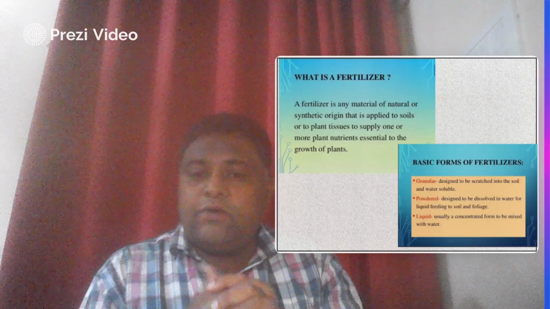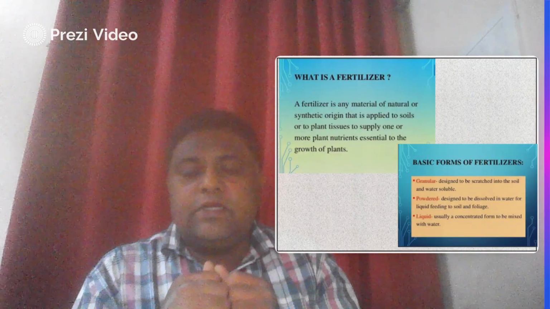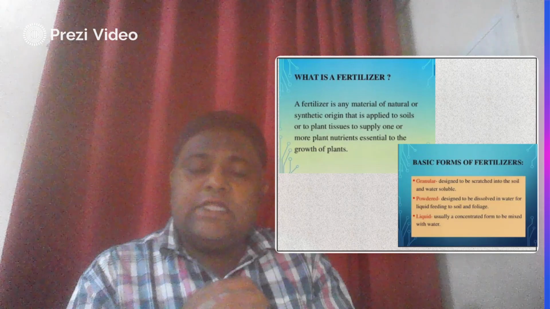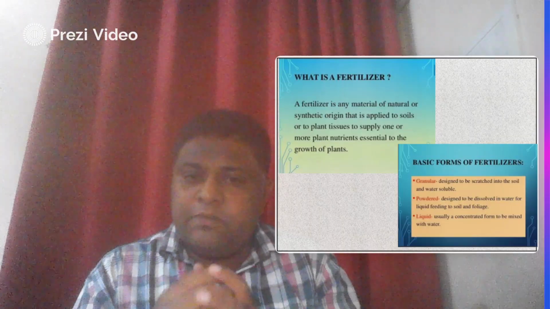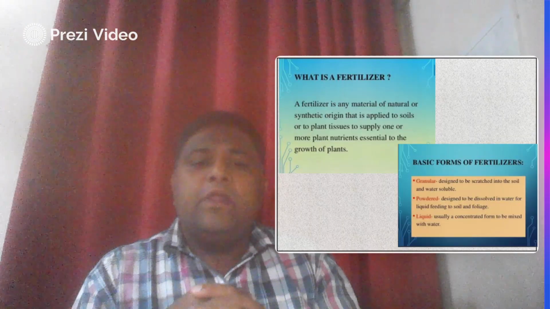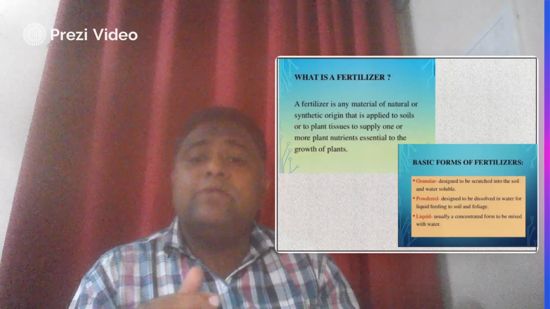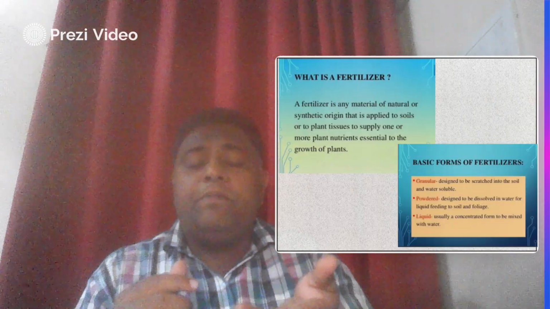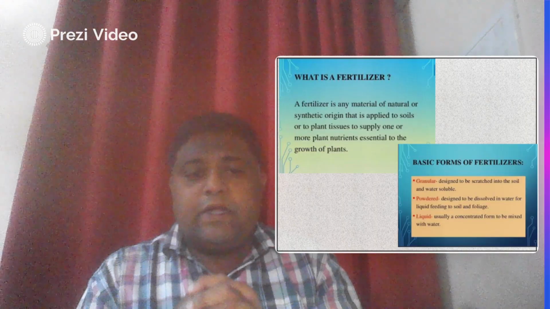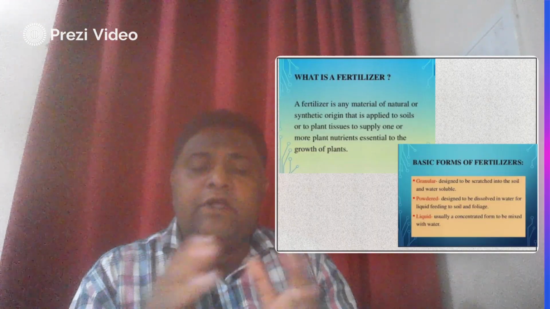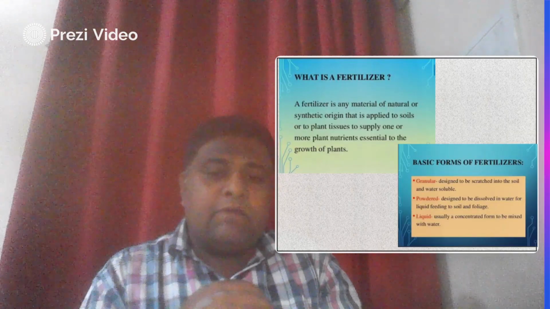So first, we have to discuss what is meant by fertilizer. As a definition, a fertilizer is any material, whether synthesized or naturally obtained, of natural or synthetic origin, that can be applied to the soil as well as to the crop so that the plant grows very easily, and which is an essential part of the plant. There are different types of classification of fertilizers, and physical appearance is one of them.